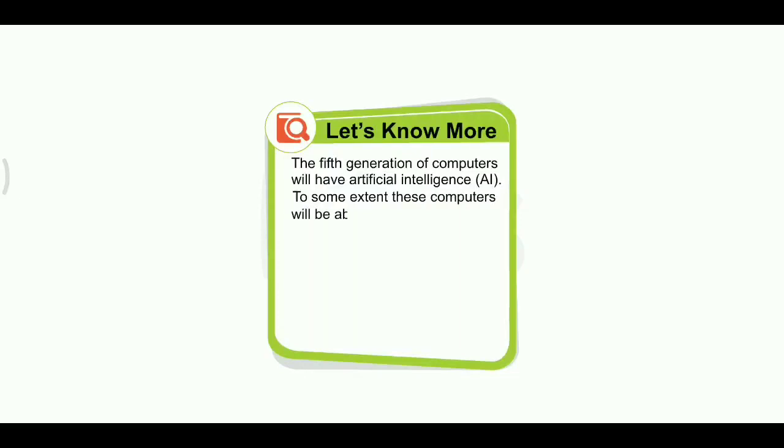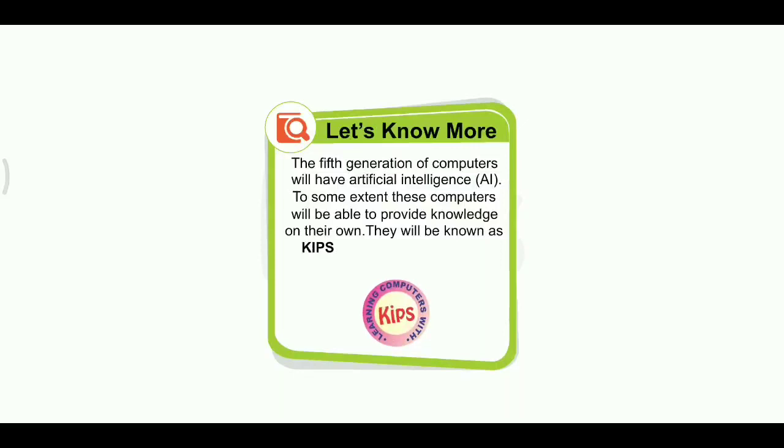Students know the fact that fifth generation of computers will have artificial intelligence, AI. To some extent, these computers will be able to provide knowledge on their own. They will be known as KIPS, Knowledge Information Processing System.